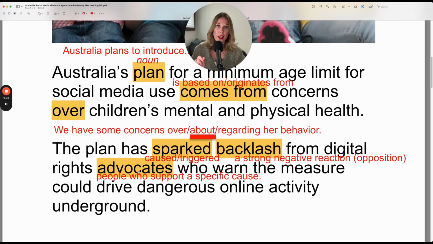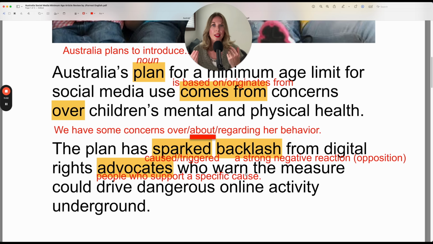An advocate, this is a noun. It's someone, in this case people, because it's plural, so more than one person. So advocates are people who support a specific cause. And in this case, the cause is not having a minimum age limit, or you can think of it in the positive.